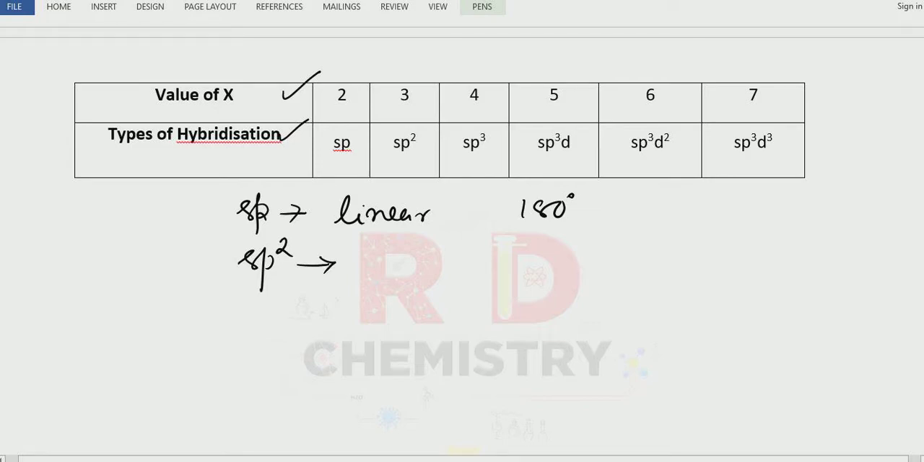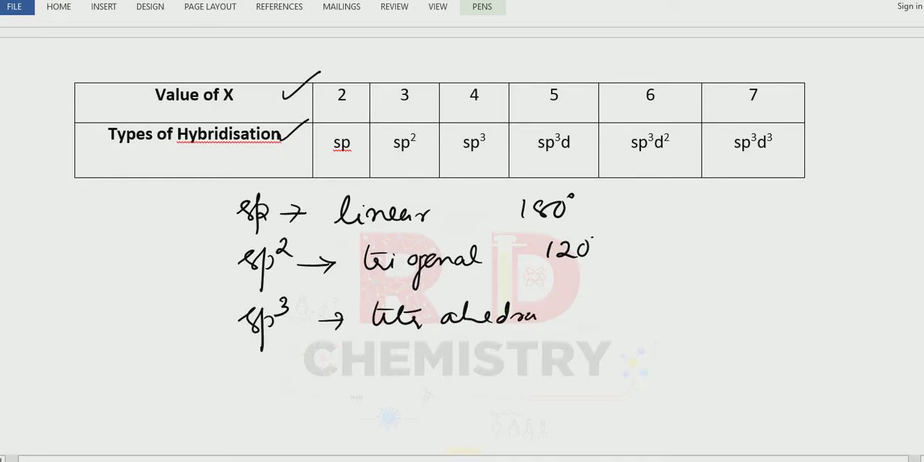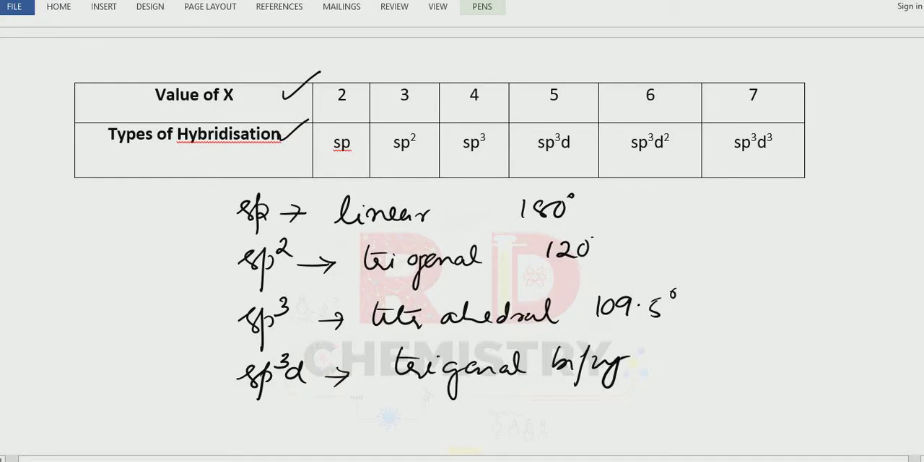sp2 is trigonal planar and the bond angle is 120. sp3 is tetrahedral. Bond angle is 109.5 degrees. Then you have sp3d hybridization. It is a trigonal bipyramid. In the trigonal bipyramidal, we have two bond angles. One is 90 degrees, the other is 120 degrees.